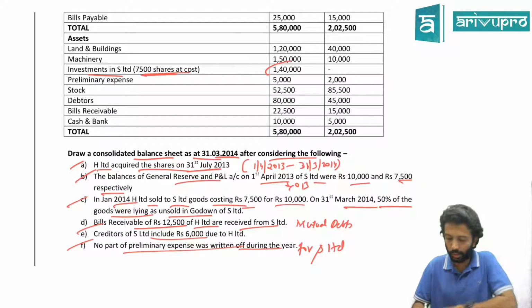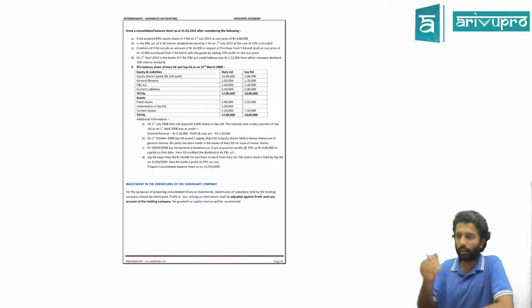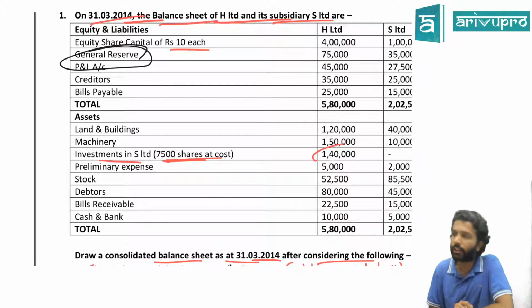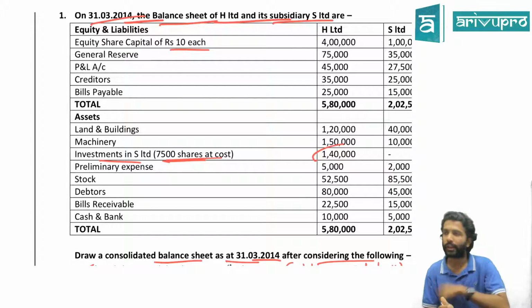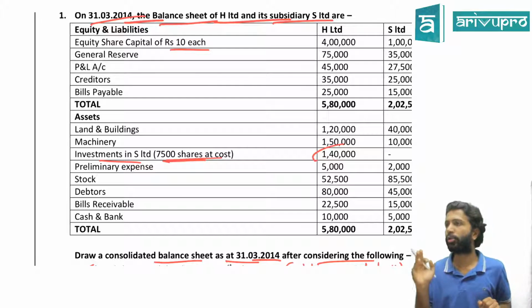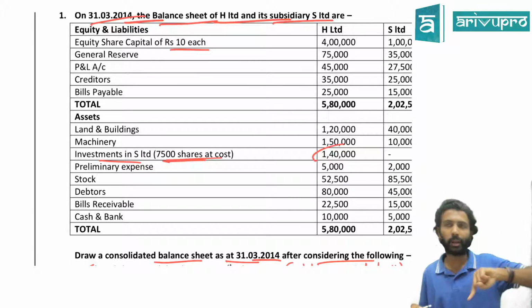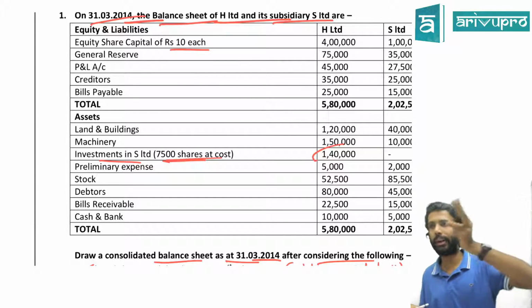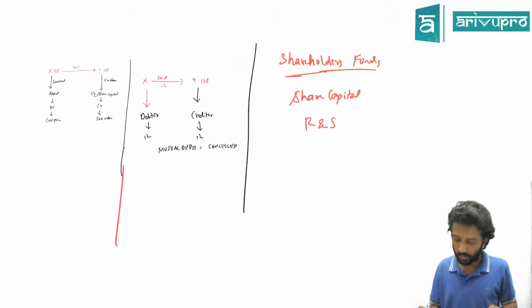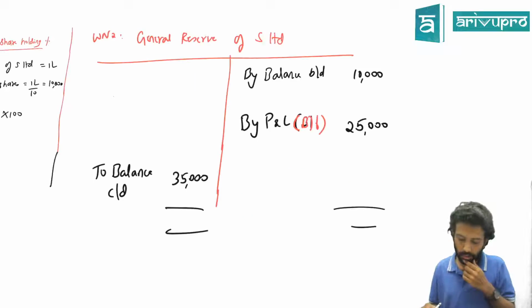So now we'll have to figure out all the reserves. We have two reserves here. What are those? General reserve and P&L. If you have more, no problem. All the reserves you have to segregate as how much is the pre-portion and how much is the post-portion. How much was the reserve balance before acquiring, and how much is the reserve balance after acquiring. Now, we don't have to go to the question. We have done enough in the working note only.